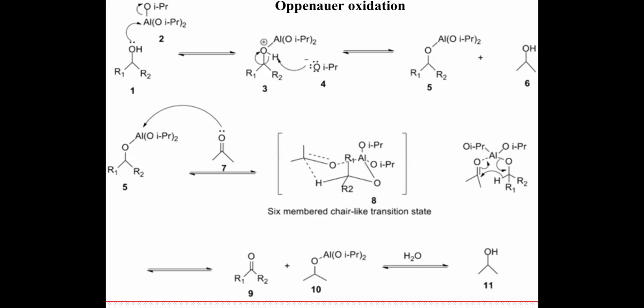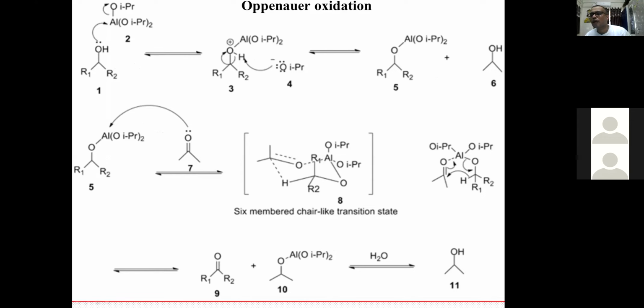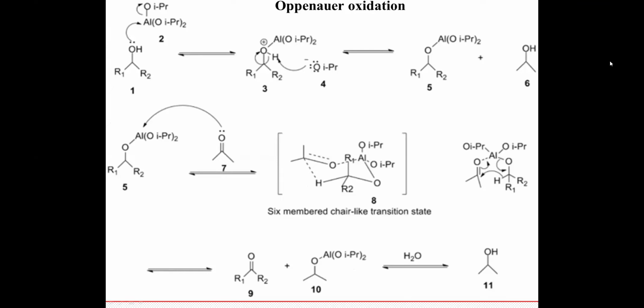So what is the first step in this reaction? If you see this particular reaction on the screen, the first step is that aluminum attacks your OH group.